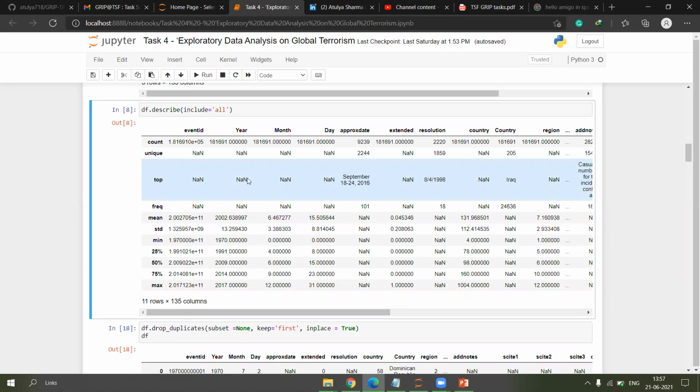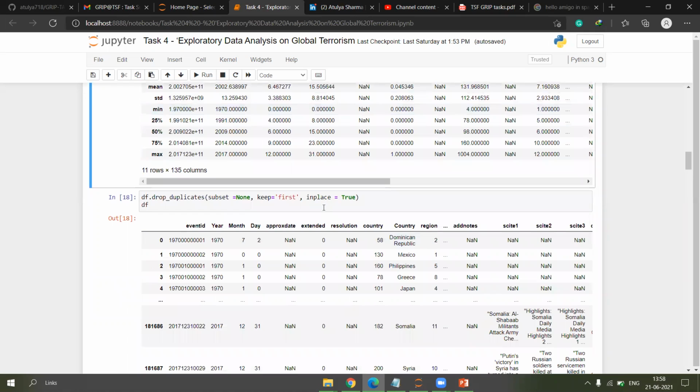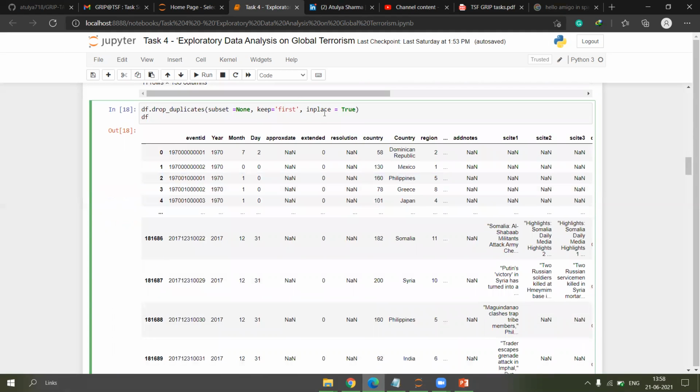This is because in the extended column you won't see any minimum or max values or 25, 50 or 75%. This is because this is a categorical variable. Now I have removed all the duplicates from the data frame, with inplace set to True.